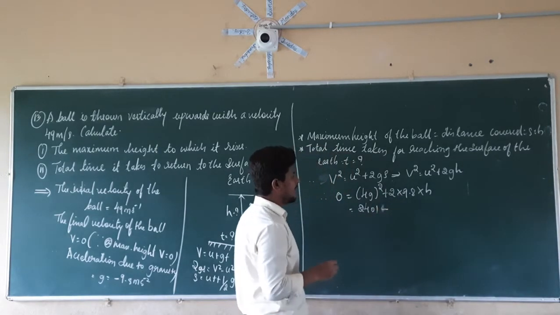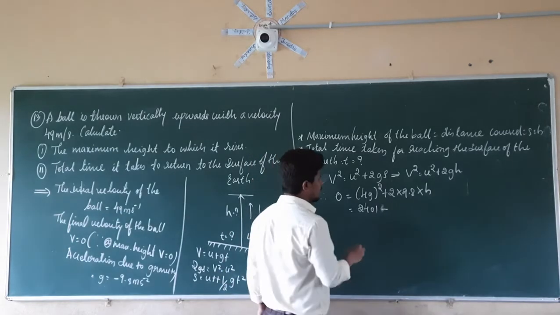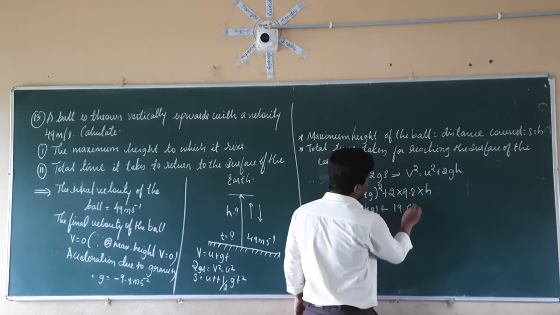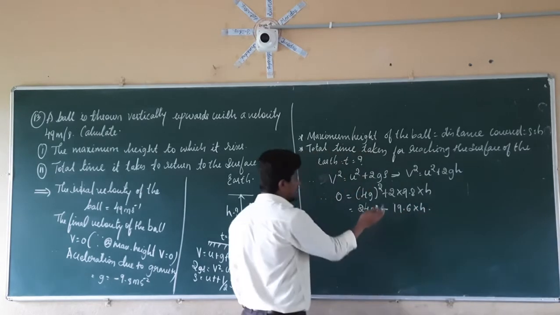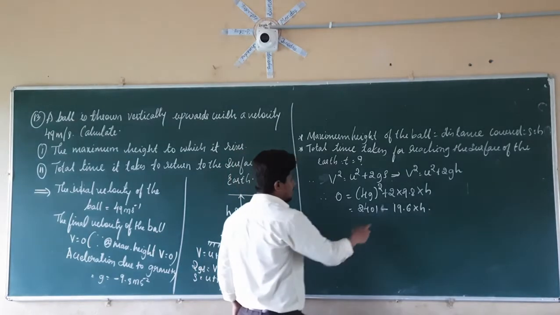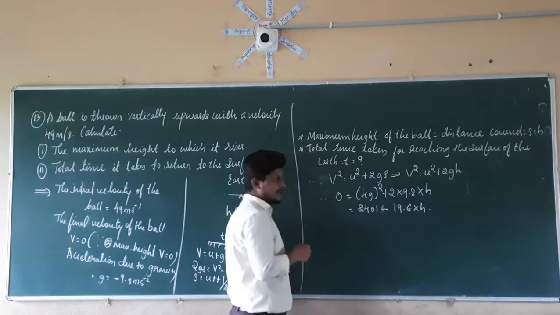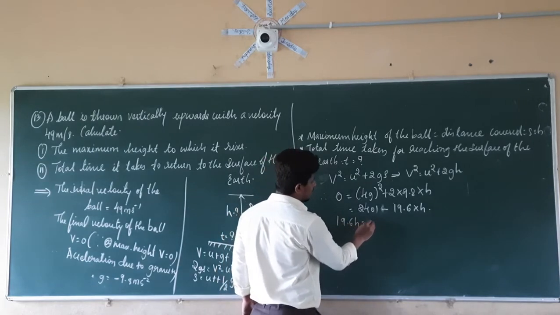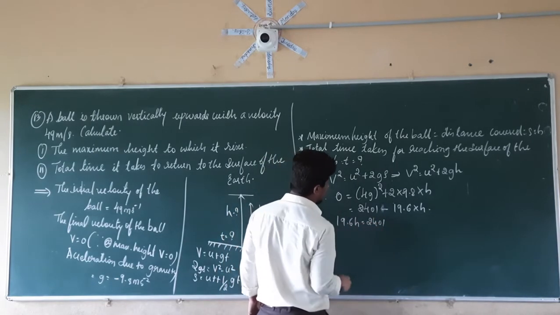Right. 9.8 into 2 is equal to how much? It is equal to 19.6 into H. So if you want to take H, the unknown value on one side and the known value on the other side, therefore if you take the minus side to the LHS, it will become plus. So it will be 19.6 H, which is equal to 2401.